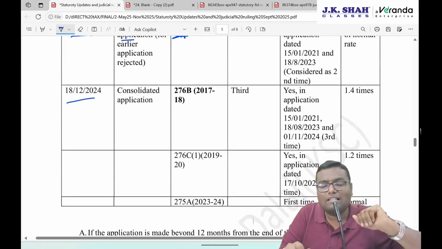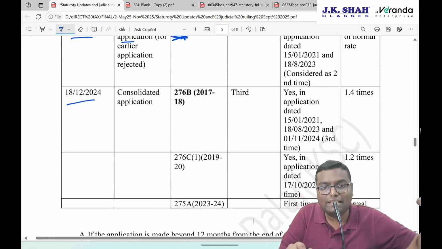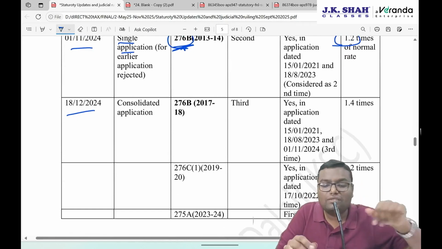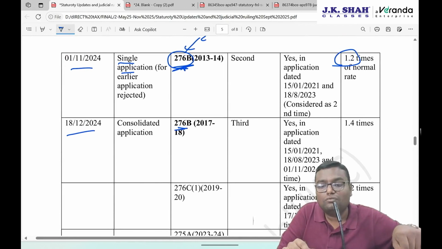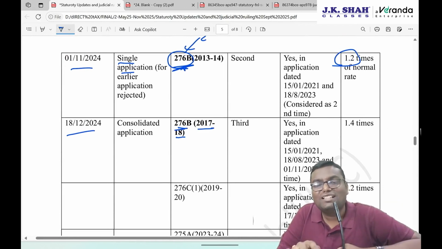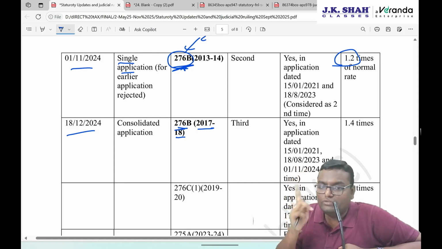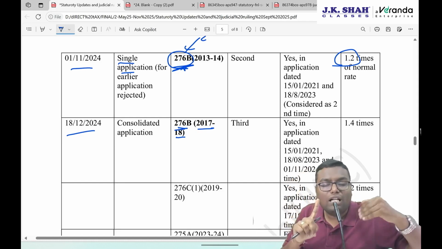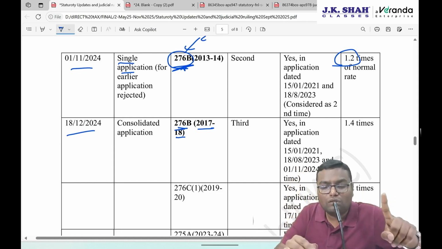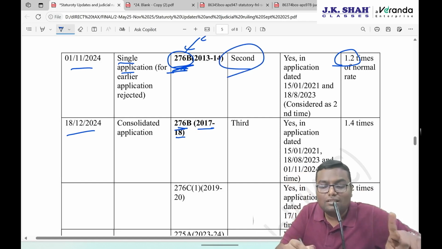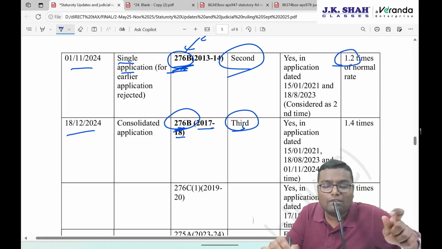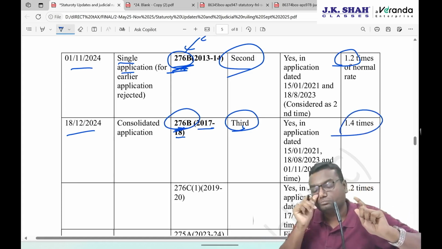On 18th December, again you are doing a consolidated application. In that, three offenses are considered. That's why it is called consolidated. The first one is 276B again for some different year 17-18. Now see, up to 17th October, two applications were done, which is counted as one. On or after 17th October, one more application was done that we called second. And this is once again you are doing for 276B. So this is considered as third. And whatever will be the charges, you have to pay 1.4 times.